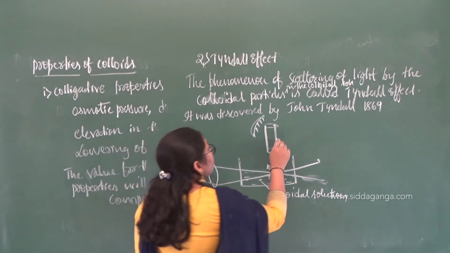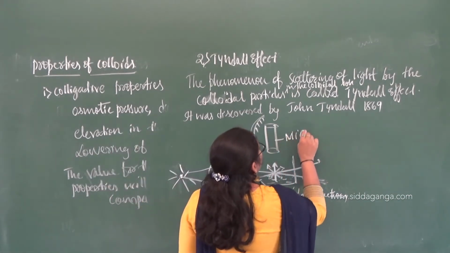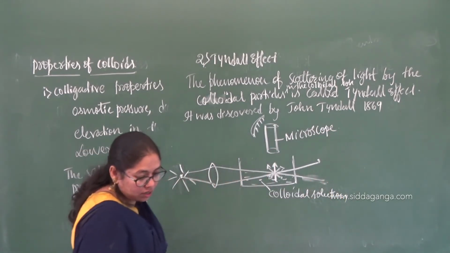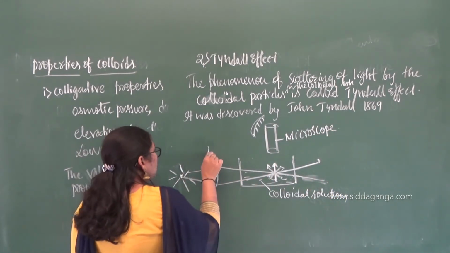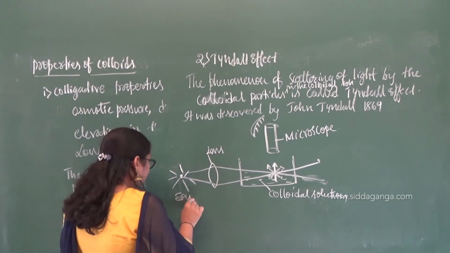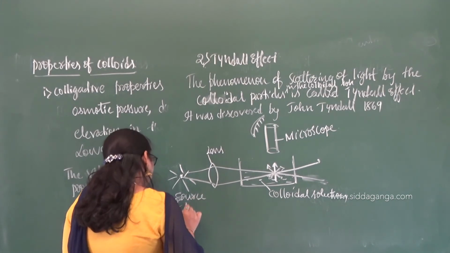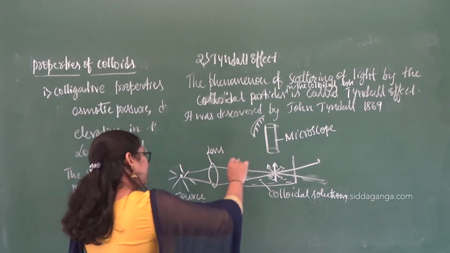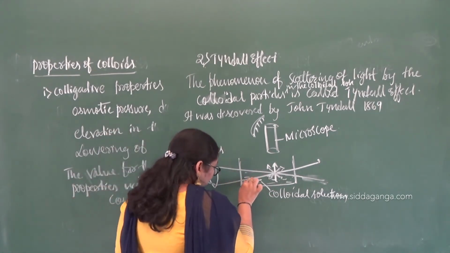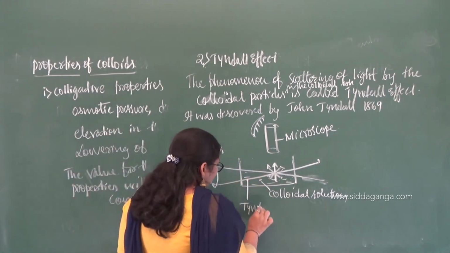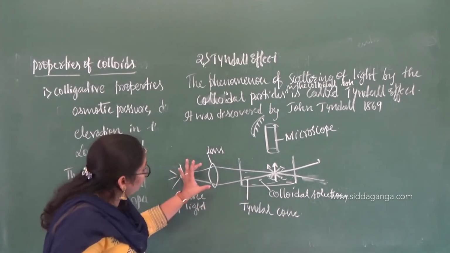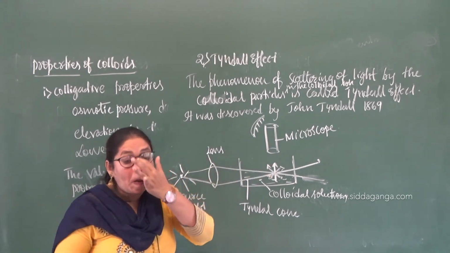It is a microscope that you are going to use to see this effect, and it is nothing but the lens that you are going to use, and this is the source of light. You can see that this is what you call the Tyndall cone. Yes, it is called the Tyndall cone. You can see the formation of a cone here.